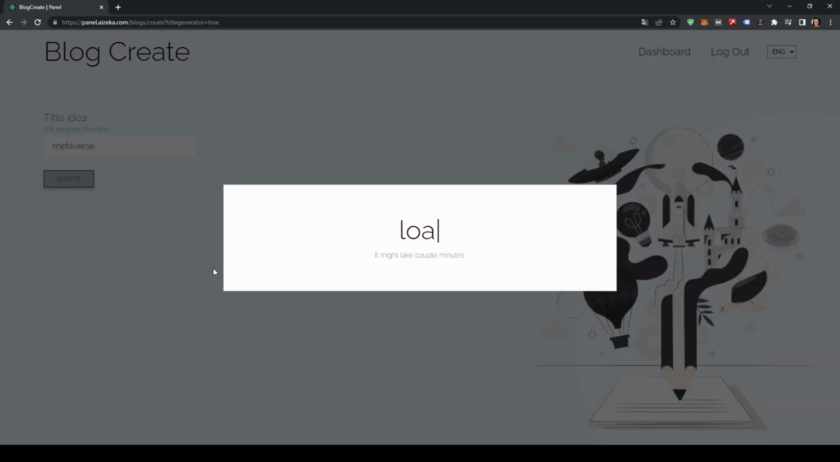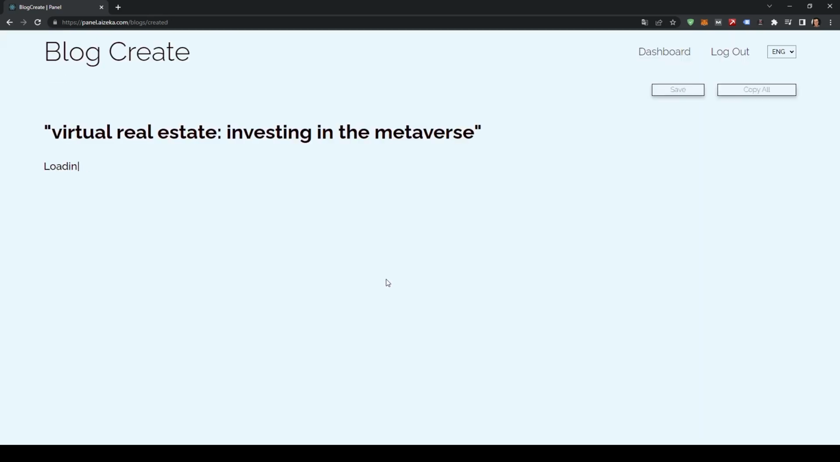By clicking on the title you like, you can generate an article about that title. Keep in mind that the time it takes to create an article or blog post may vary depending on the workload.